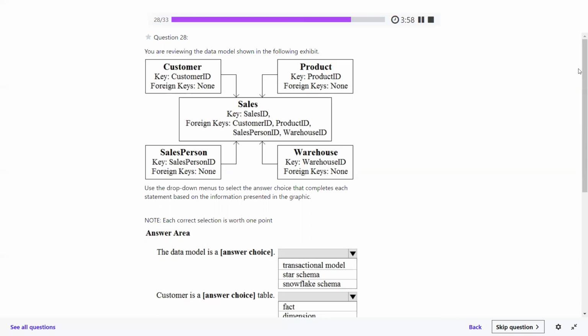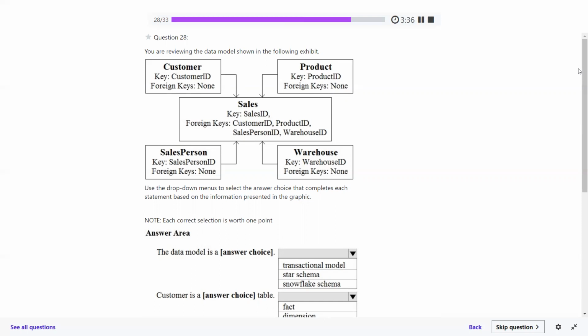So the sales table has a relationship with all four tables, right? Customer table, product table, salesperson, and warehouse. If I focus on the salesperson and warehouse, they have their own IDs, but they don't have a foreign key. That means they don't have any relationship with anything else. Only the sales table has a relationship with the rest of the tables. Got the visibility?